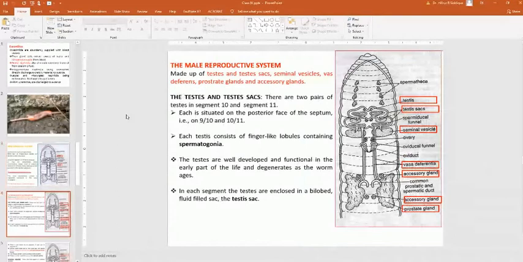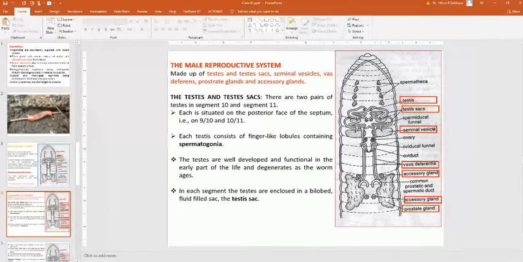Now we'll discuss the male reproductive system. Here you can see the testis sacs, seminal vesicles, spermatic funnel, then vas deferens, accessory glands, and prostate glands. One by one we will discuss them, starting with the testis and testis sacs.